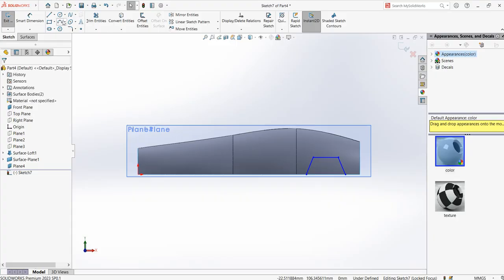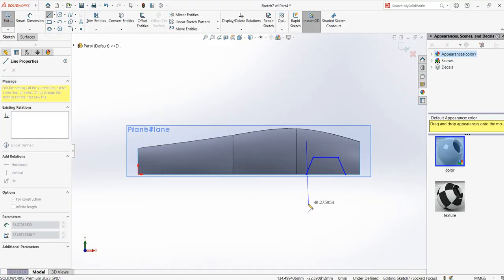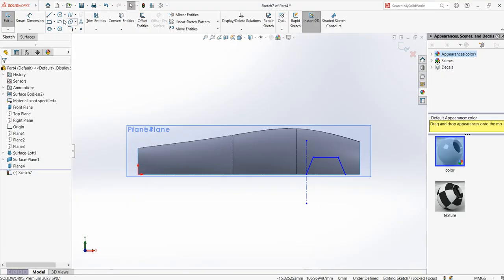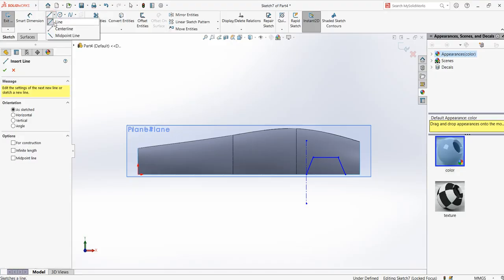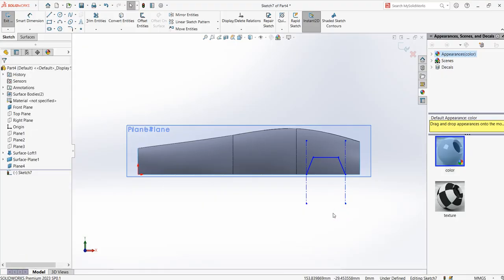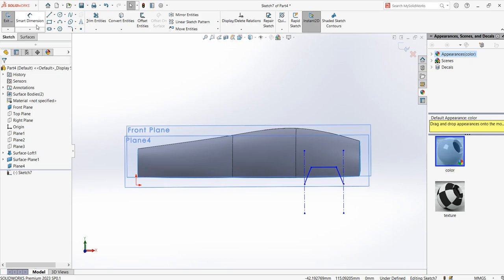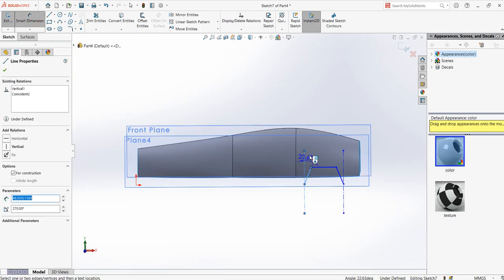Now I need to create a center line so that I will be able to give that angle. So I make sure the center line is passing through this, and then another center line here passing through this. Now I can create an angle from this to this.